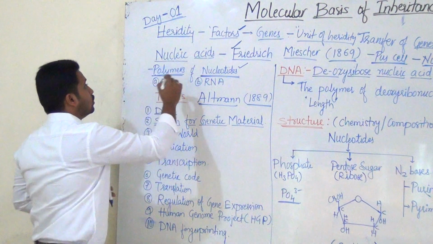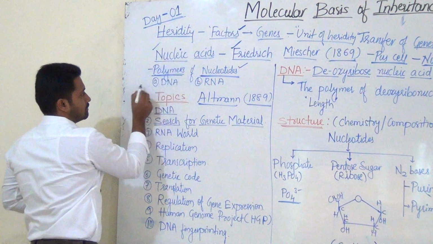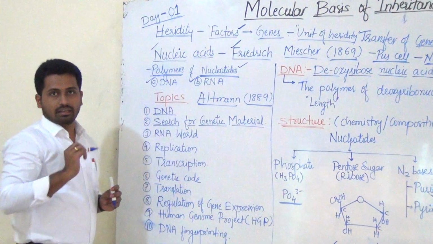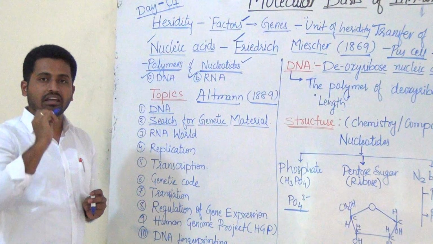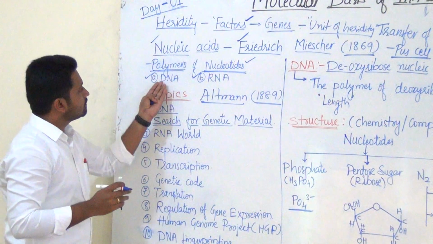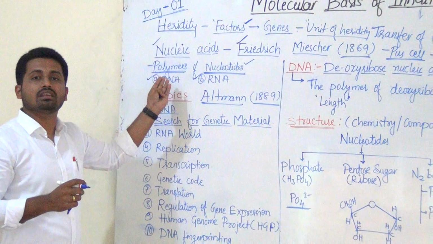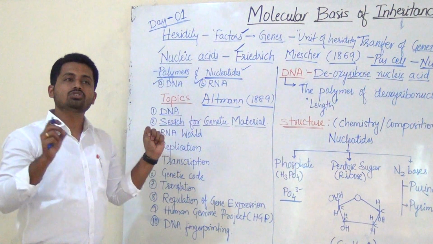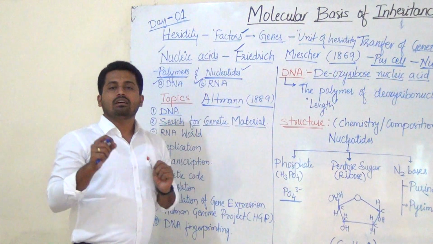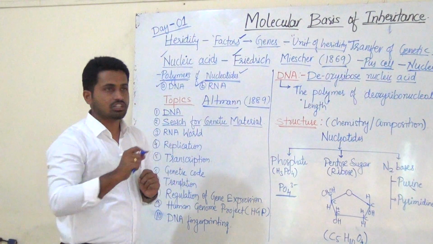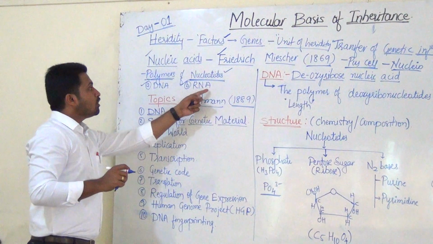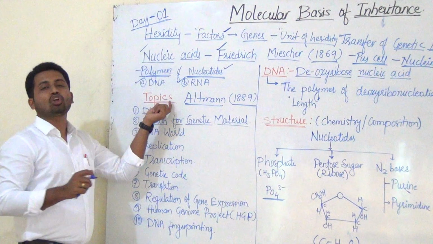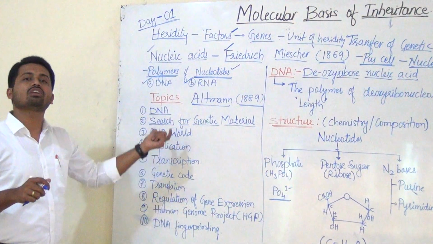Now again, nucleic acids are of two types. First DNA, and second RNA. Coming to DNA, the full form is deoxyribose nucleic acid, and RNA is ribose nucleic acid. So that is it. Before going into detail, let us see the topics which are covered in this chapter and which we are going to study.